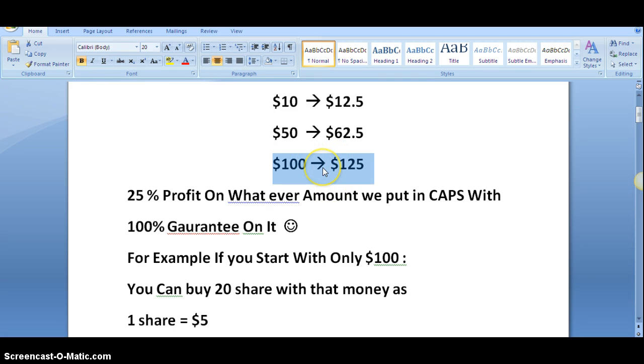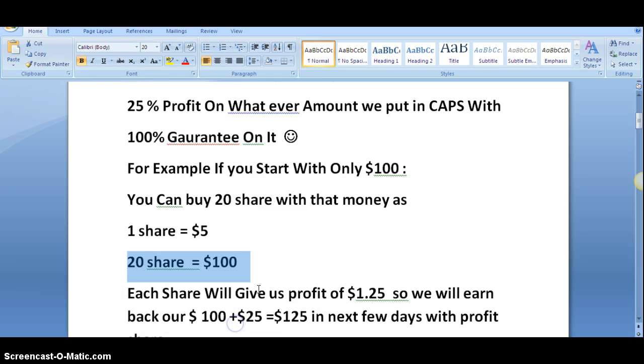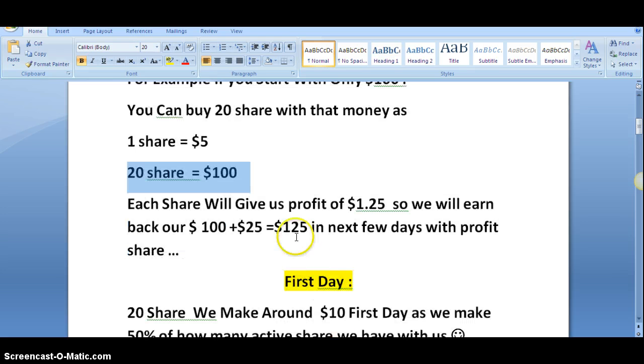To explain it better so that you can understand it well, let us get started. If you have started today and you have added $100 into your account, you will be able to purchase 20 shares with those $100. Now each share will give you $1.25 of profit, that is 100% guaranteed. $1.25 profit on every share. On 20 shares, 20 into 1.25, it will be $25 profit on your $100. So that will be 100% guaranteed.